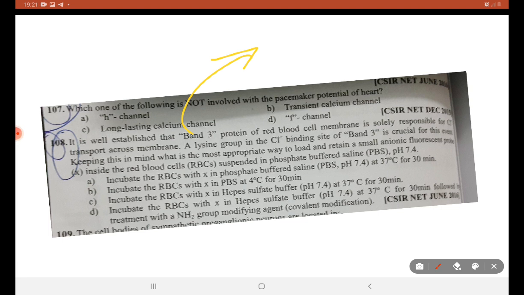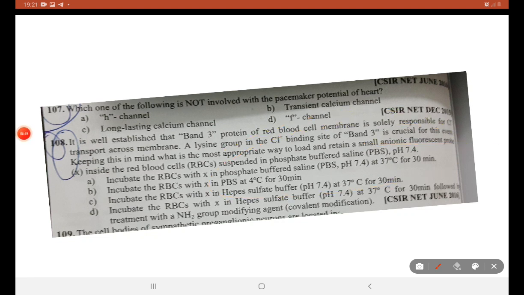It is very well established that band 3 protein of red blood cell in the plasma membrane is solely responsible for chloride transport across the membrane. A lysine group in the chloride binding site of band 3 is crucial for this event. Keeping this in mind, what is the most appropriate way to load and retain a small anionic fluorescent probe inside the red blood cells, RBC suspended in phosphate saline buffer?